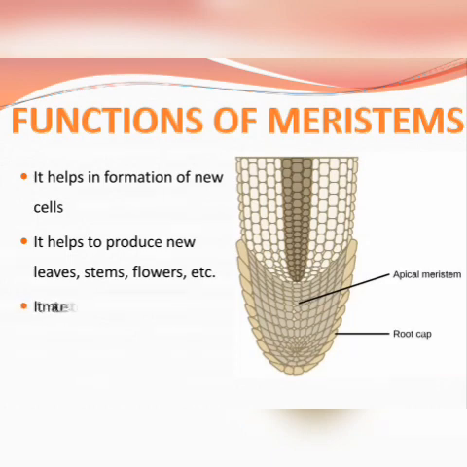Next, it matures to produce other types of tissues, which means that meristems or meristematic tissue is the parent tissue from which other tissues develop. Meristematic tissues develop or mature to form different types of other tissue.